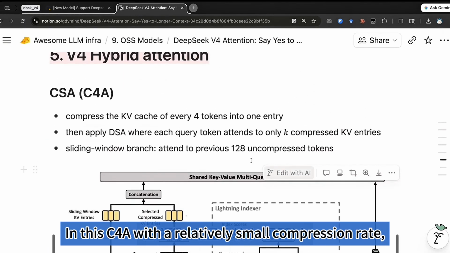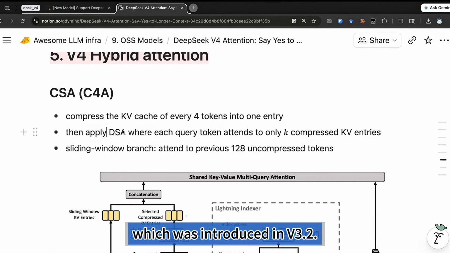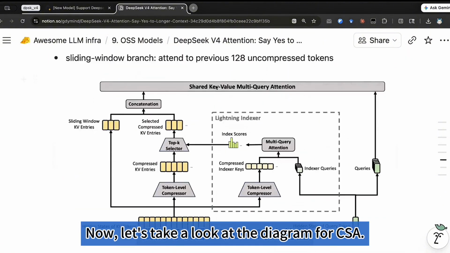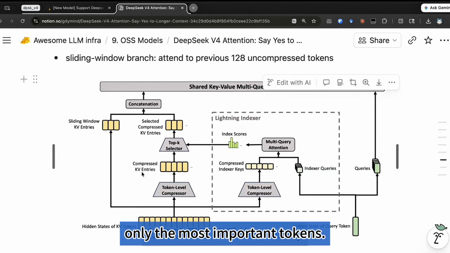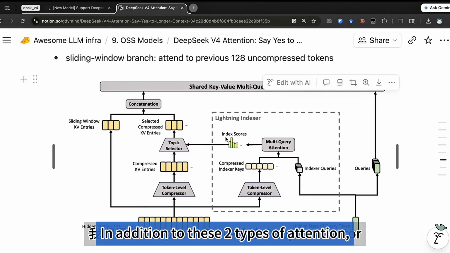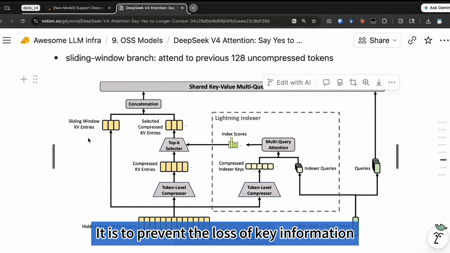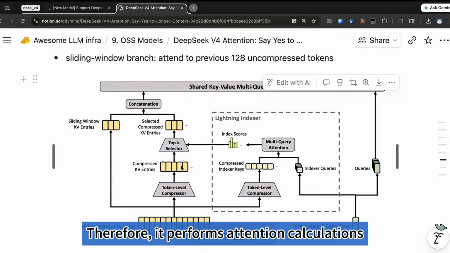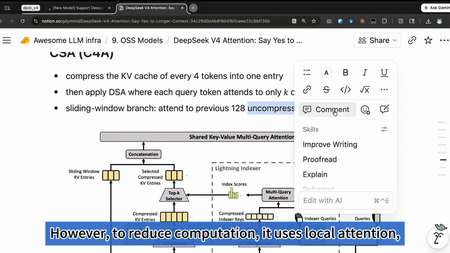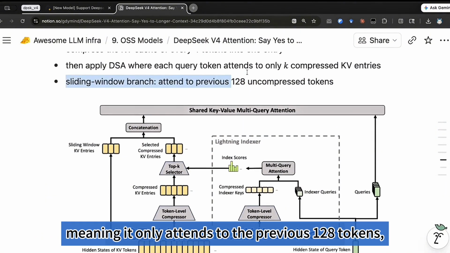In this C4A with a relatively small compression rate, we use DSA Deepseek sparse attention, which was introduced in v3.2. Now, let's take a look at the diagram for CSA. We compress input activations 4:1 into KV entries using v3.2's top K selector to keep only the most important tokens. In addition to these two types of attention, we can also see sliding window attention. It is to prevent the loss of key information that might occur during the 4-in-1 token compression. Therefore, it performs attention calculations on uncompressed tokens. However, to reduce computation, it uses local attention, meaning it attends only to the previous 128 tokens rather than all past tokens.